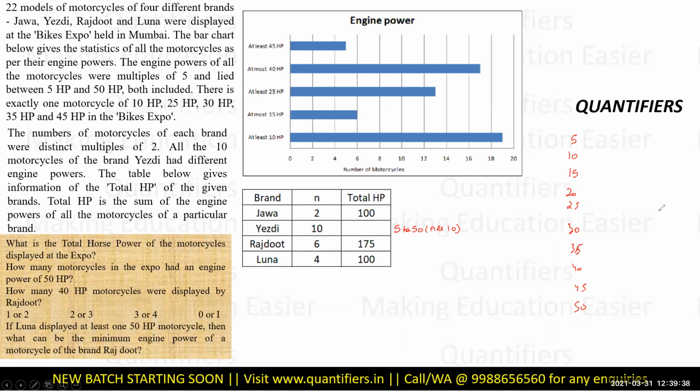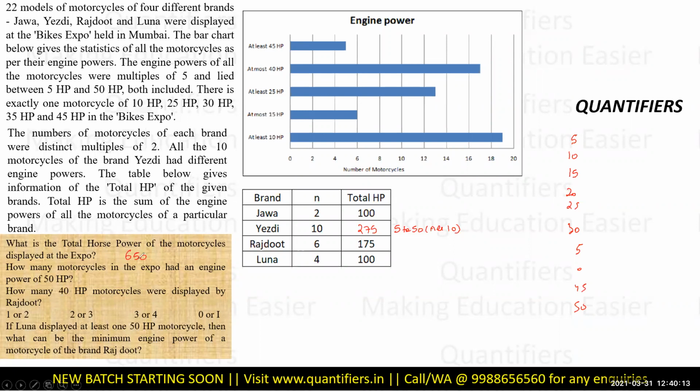So its total HP would be nothing but, there are 10 variants, 10 into (5 plus 50) by 2. It is an AP, and in an AP we can find the sum quickly. 10 into 55 by 2, that is 5 into 55, 275. The first question was that easy, only if you use your brain a bit. That is how our question ends. So this also answers our first question: what is the total horsepower of all the motorcycles? So 100, 275, 375, 475, 550, 650. 650 is the answer to the first question.